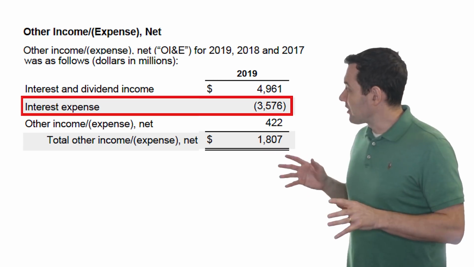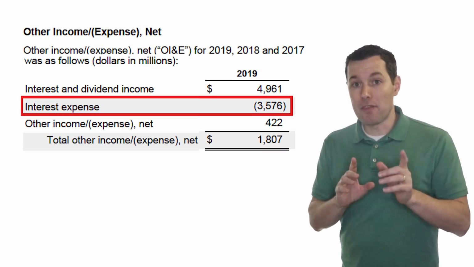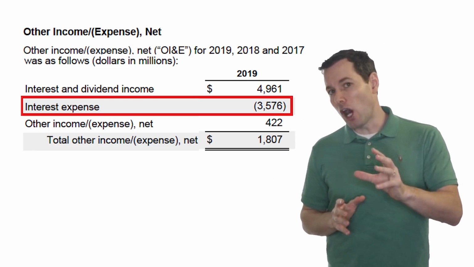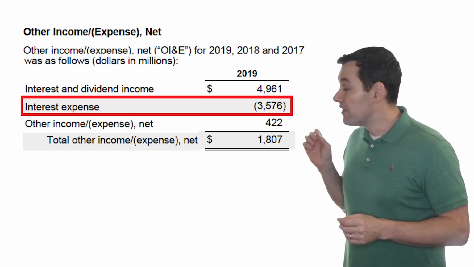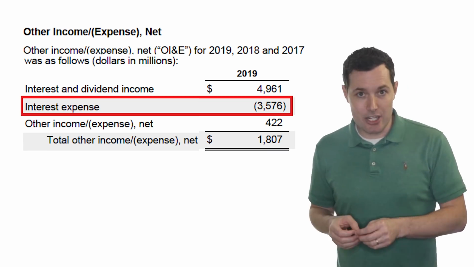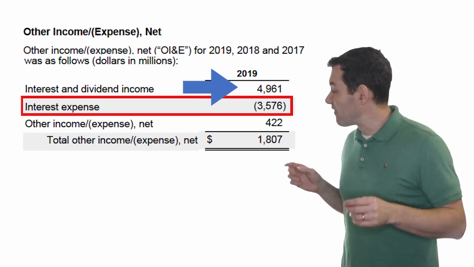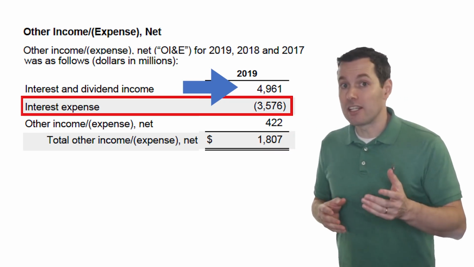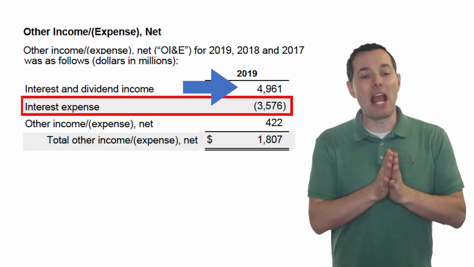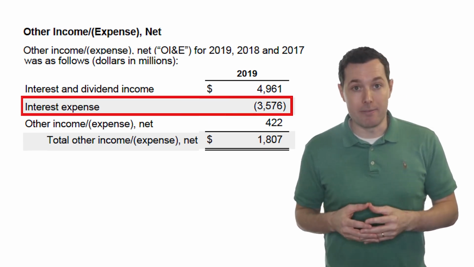So our question is, is that too much debt? Well, if I saw personally nothing but this one footnote, I can make a fairly educated guess. I could be fairly confident about my guess that in Apple's case, this is not too much debt. In fact, I could also guess that they must have a ton of cash and short-term investments since their interest and dividend income is almost $5 billion. So basically, their interest and dividend income, in this case, is bringing in more than Apple's interest expense. So this is a great position for any company to be in.